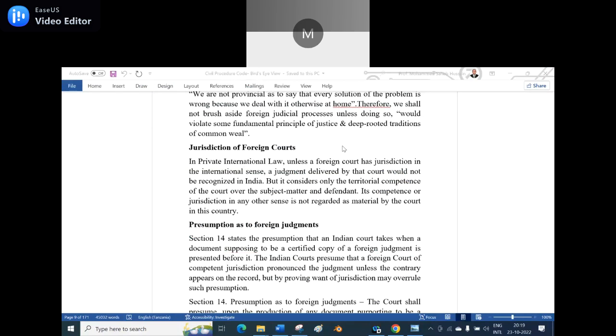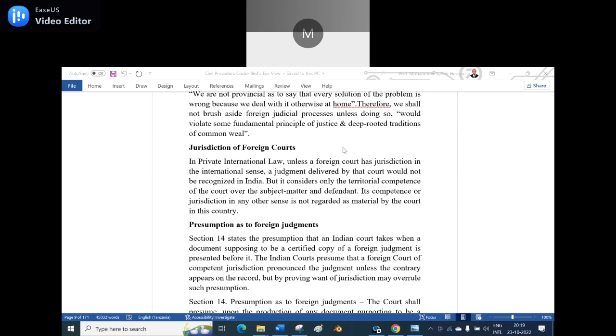Okay. In the last class I was dealing with foreign judgments. A judgment given by a foreign court is a foreign judgment. What is a foreign court? A court other than India is said to be a foreign court.